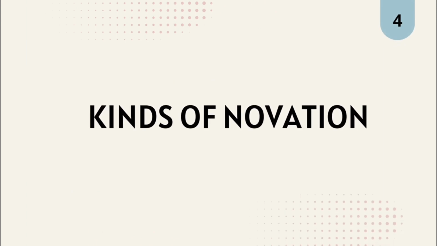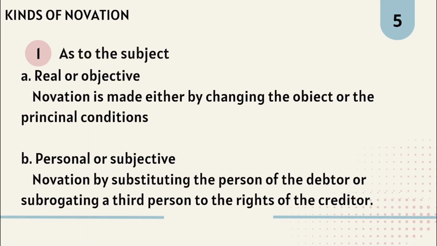So next, kinds of novation. Novation can be classified based on the subject involved. Letter A. Real or objective. Novation is made either by changing the object or the principal conditions. In other words, novation occurs when the object or the principal conditions of the contract are changed. For example, altering the terms of a loan agreement or changing the goods being exchanged.